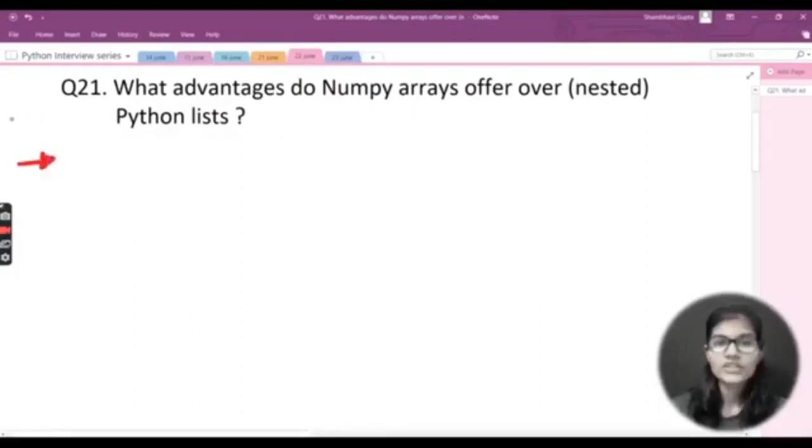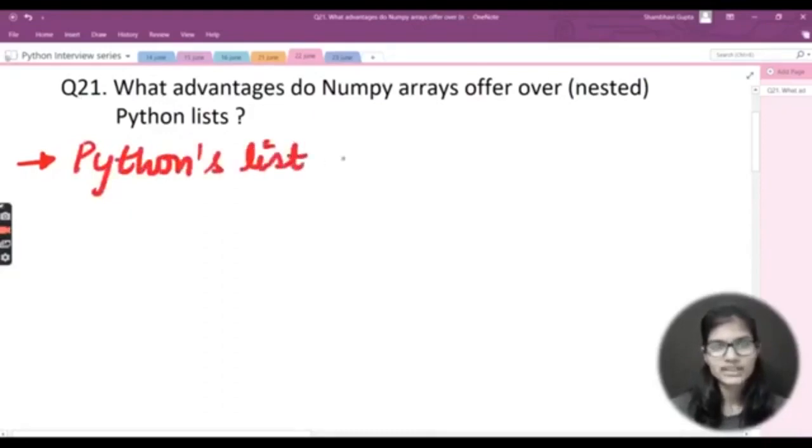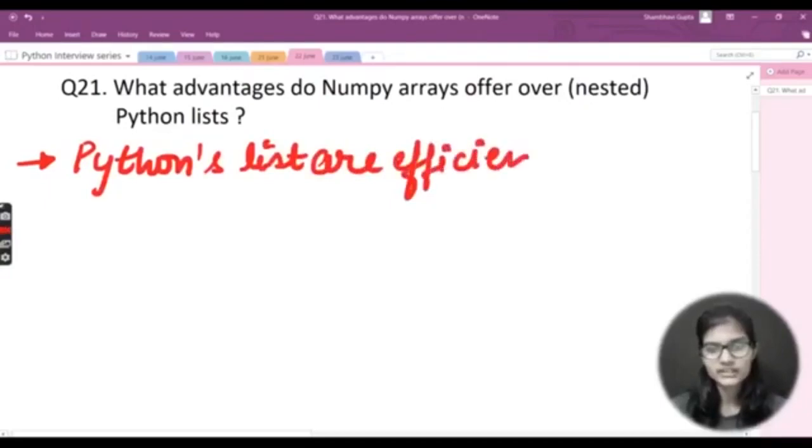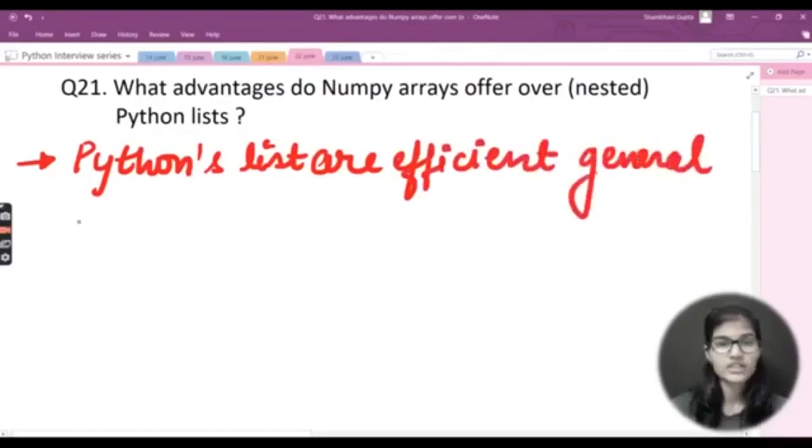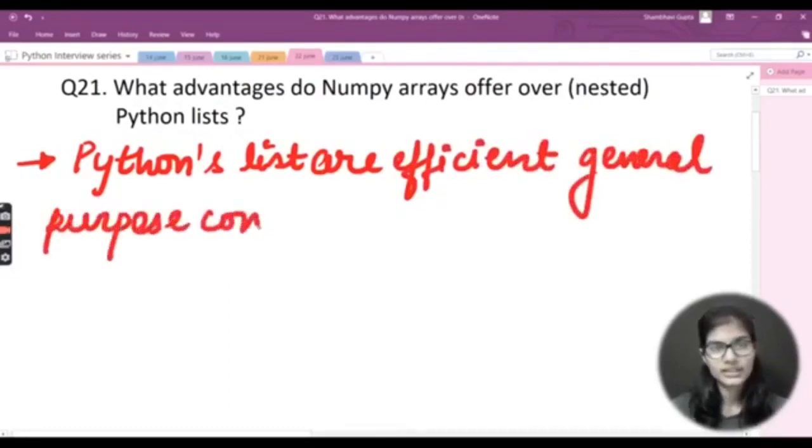So, the advantages NumPy arrays offer over Python lists. Let's start here. I would be writing out the answer so we can understand. I'd be adding here that Python lists are efficient, general purpose containers. Okay, these are the efficient general purpose containers, right? So this is about the list.